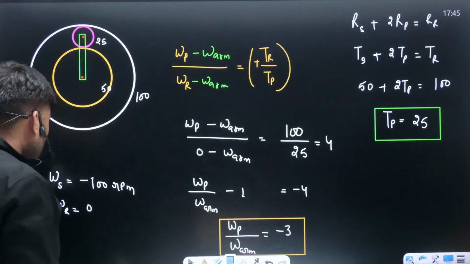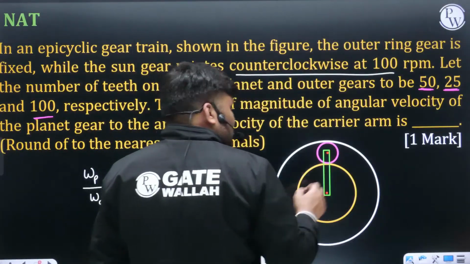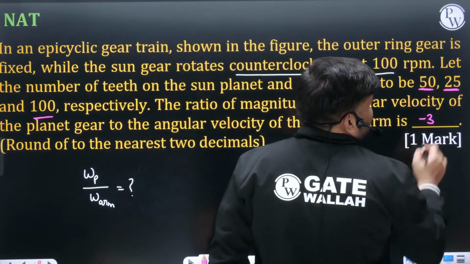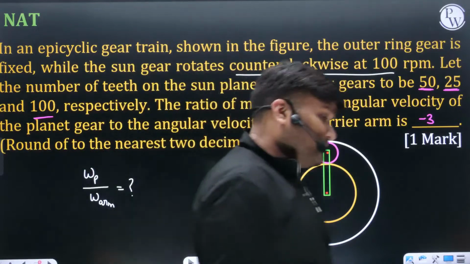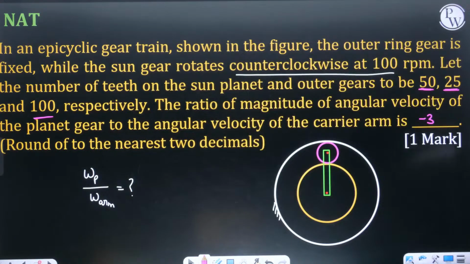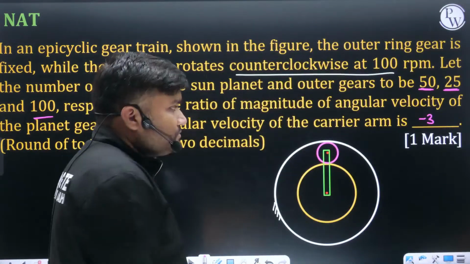But you don't have to write minus here. Some people, some fellow are going to write minus 3 is my answer. Arre, minus 3 you don't have to write. You will get wrong number. You will get negative marking, beta. तुमसे क्या पूछा?